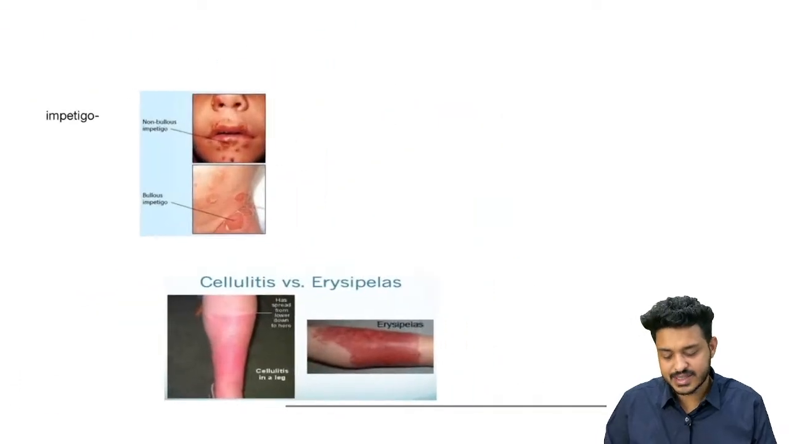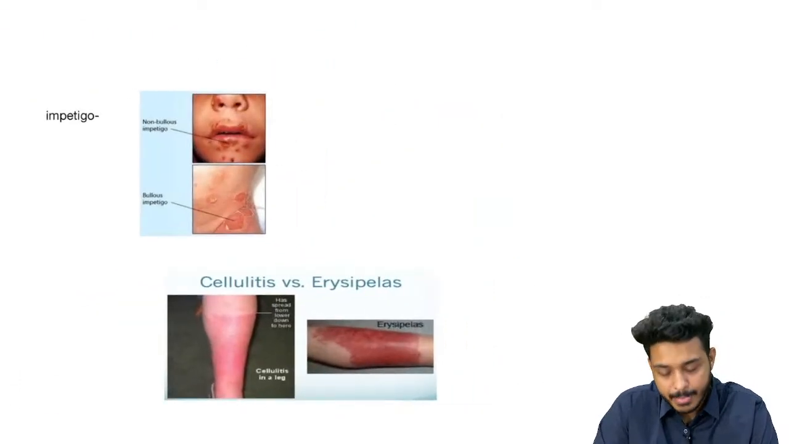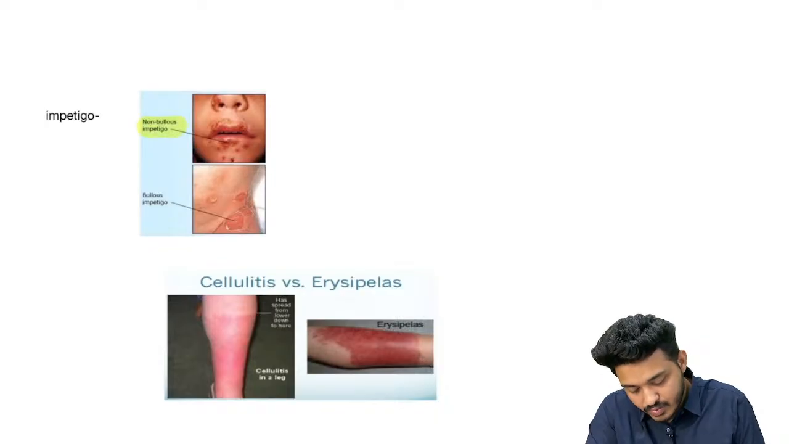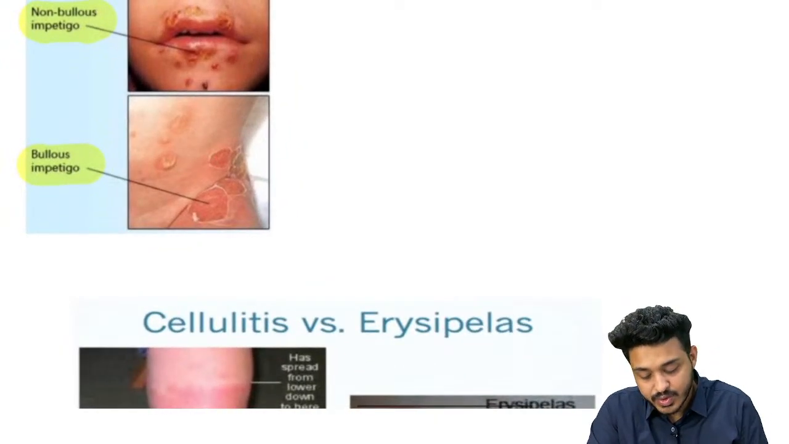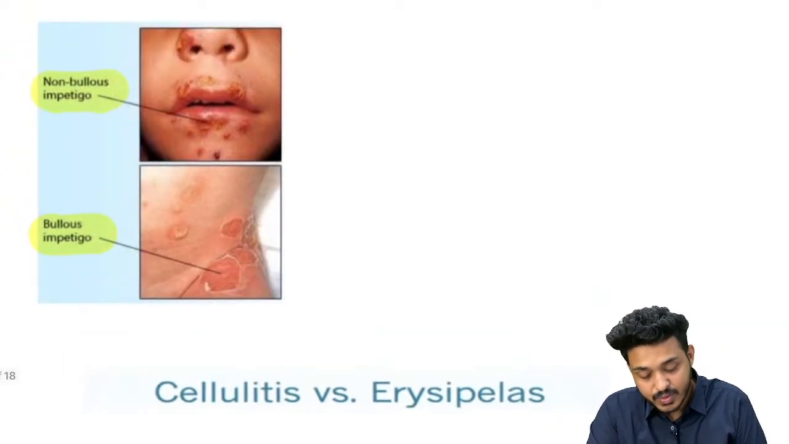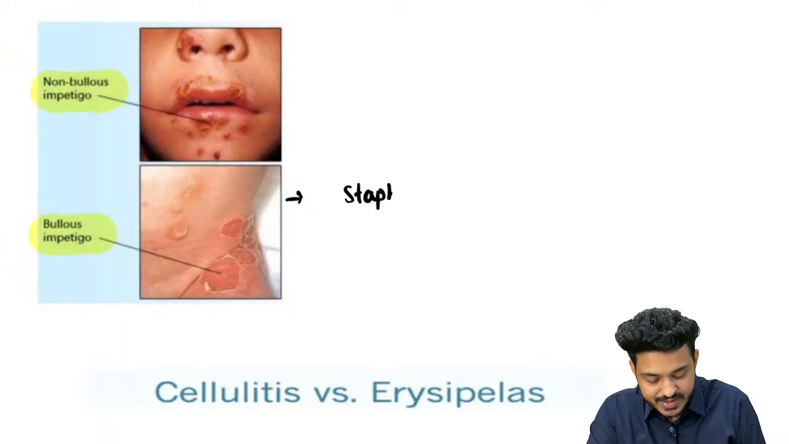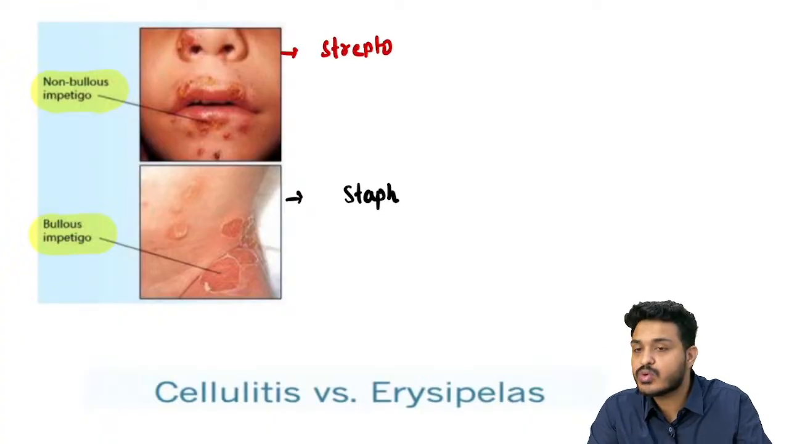Another question they are asking is about impetigo. What are the different kinds of impetigo we have? We can have bullous impetigo and non-bullous impetigo. What did I say bullous means? Bulla means there is going to be a fluid filled lesion, right? So just remember, bullous impetigo is due to staph infection, and non-bullous impetigo is more commonly due to streptococcal infection.